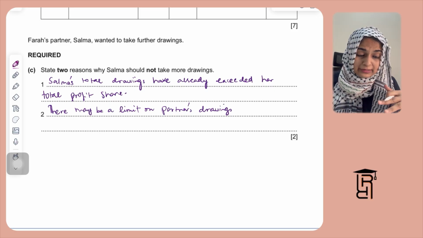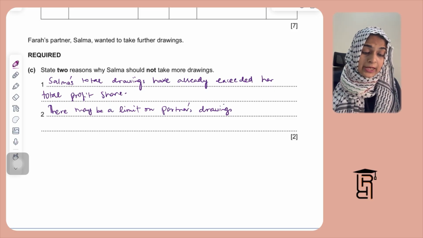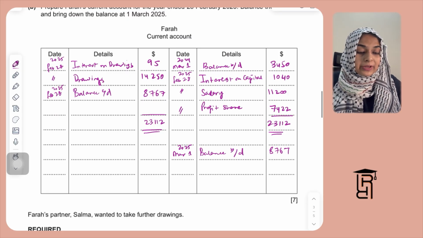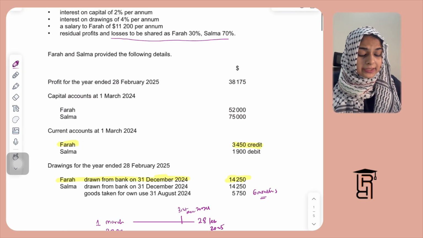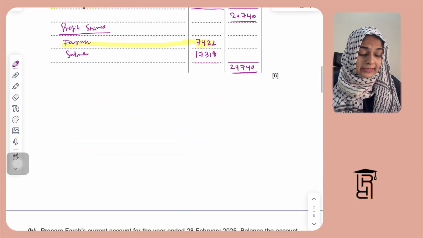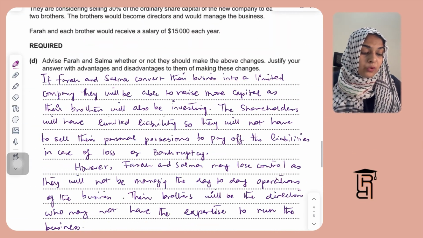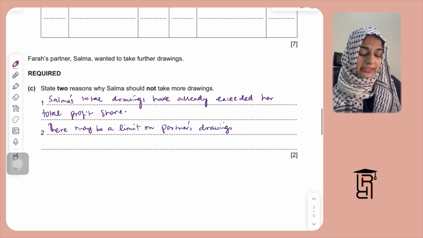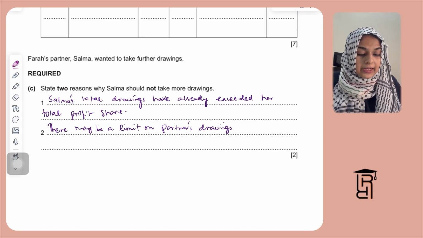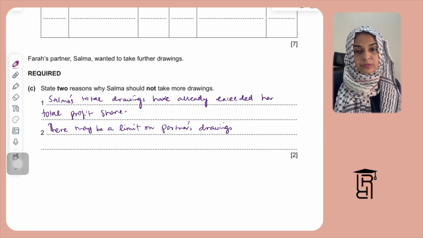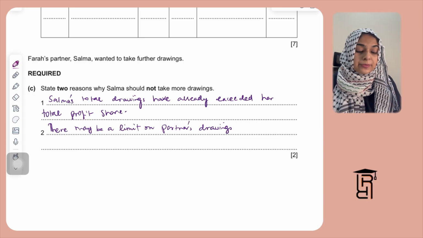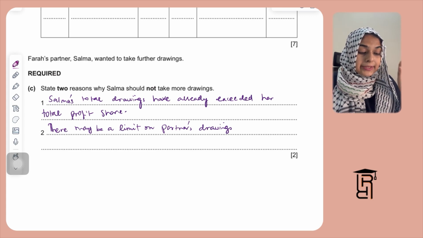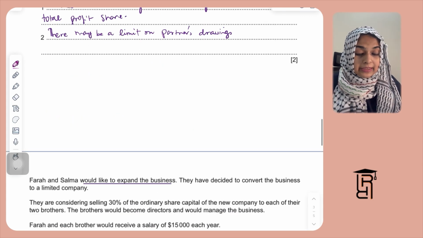This is one reason why Salma should not take more drawings, because already she has a negative current account balance. If you look at Salma's current account balance, opening current account balance is already negative, and she's also taken more than what she has been allotted, right? And there may be a limit on partners' drawings, which we don't know. So maybe there's a limit set on partners' drawings in the partnership agreement. So she has to abide by that limit. So okay, that's it for part C.